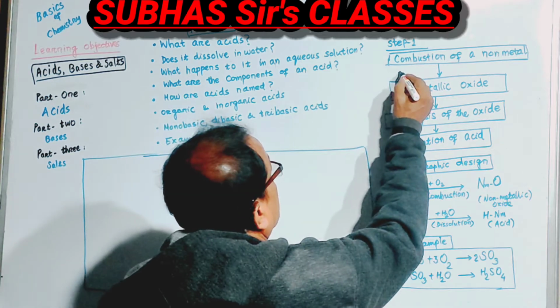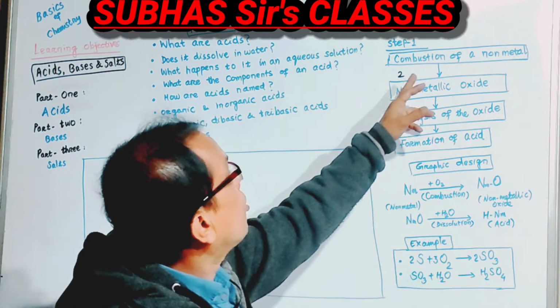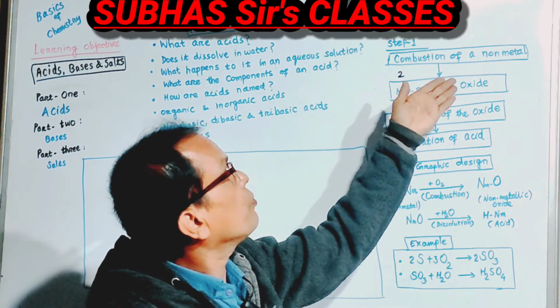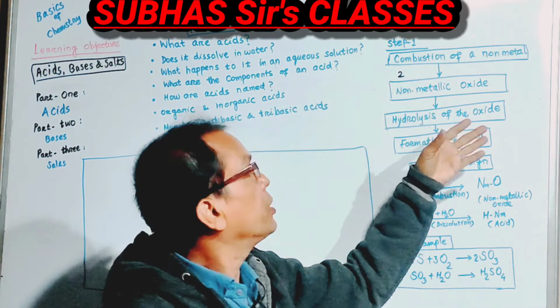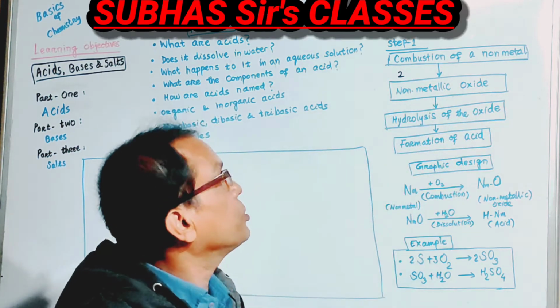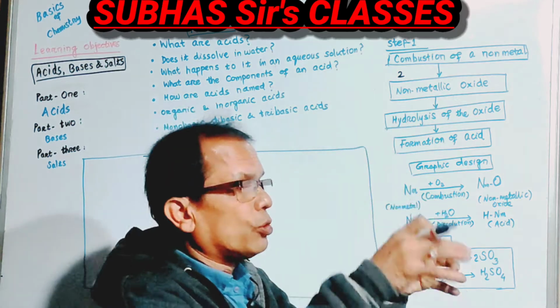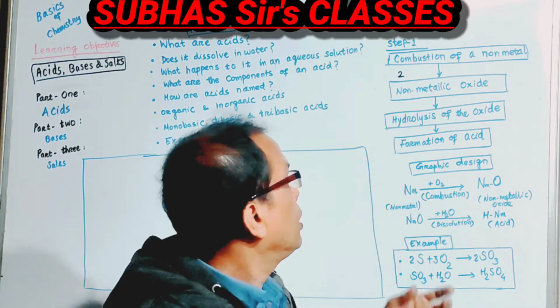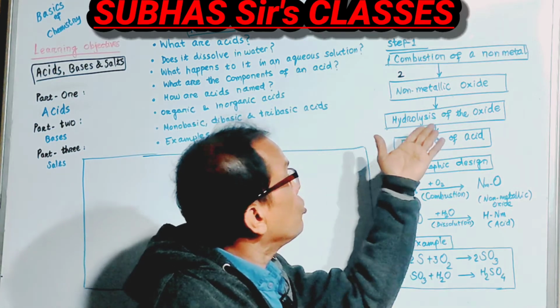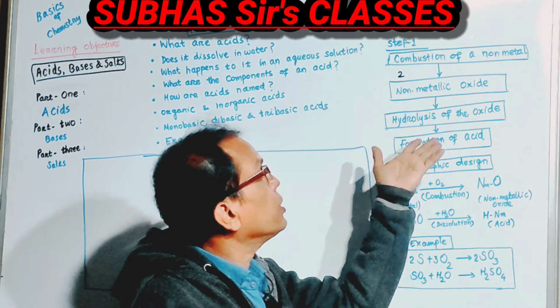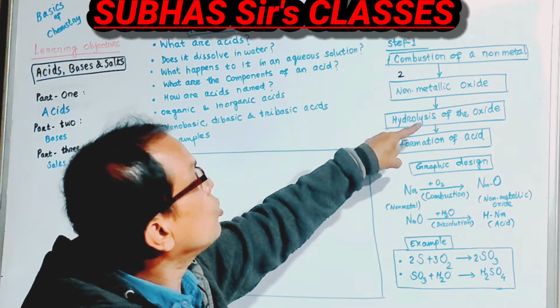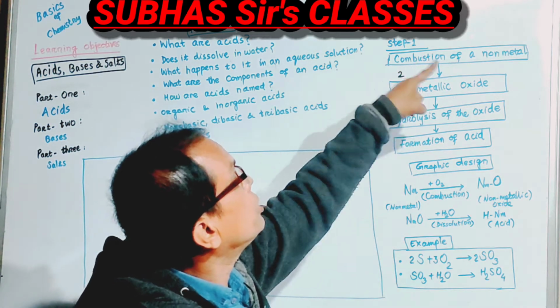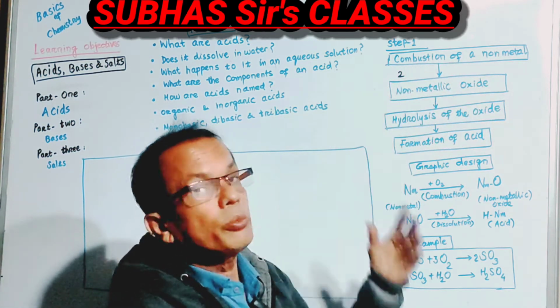Then in the second step, due to burning of the non-metal in presence of oxygen, a non-metallic oxide is formed. And when you add water to it, if you make a sherbet of the non-metallic oxide with water, you do the hydrolysis and you get an acid. So an acid is formed due to hydrolysis of a non-metallic oxide, which is formed due to burning of a non-metal.